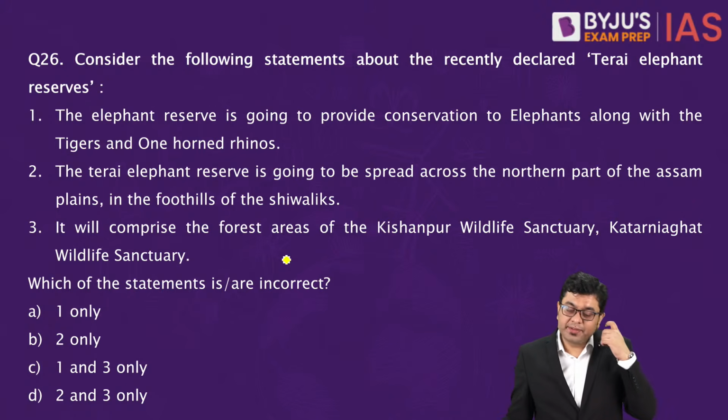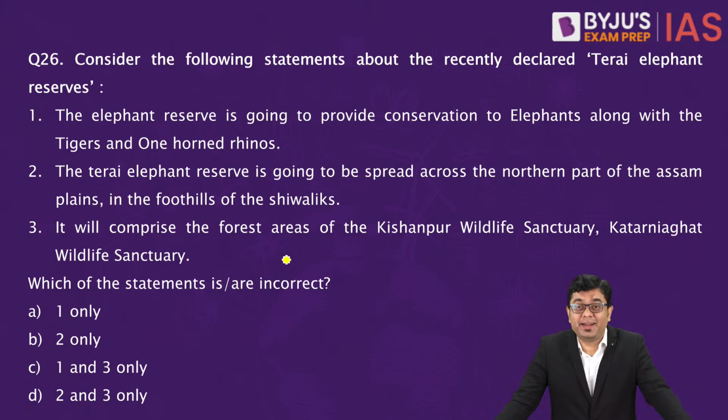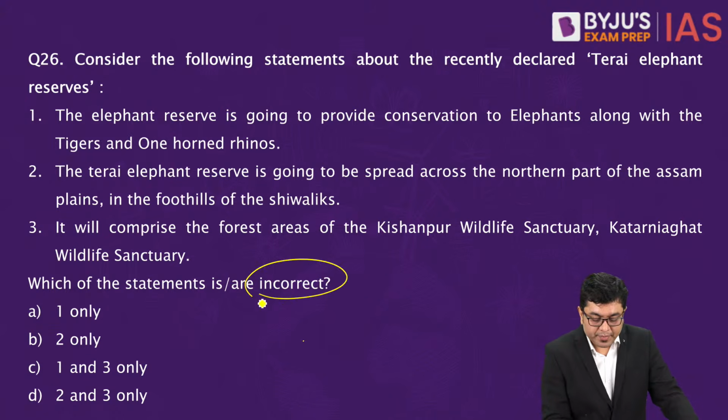Now, consider the following statements about the recently declared Tarai Elephant Reserve. One, the elephant reserve is going to provide conservation to elephants along with the tigers and one-horned rhino. Two, the Tarai Elephant Reserve is going to be spread across the northern part of Assam Plains in the foothills of the Shivalik. Three, it will comprise the forest areas of Kishanpur Wildlife Sanctuary and Katarnia Ghat Wildlife Sanctuary. So which of the statements is going to be incorrect?